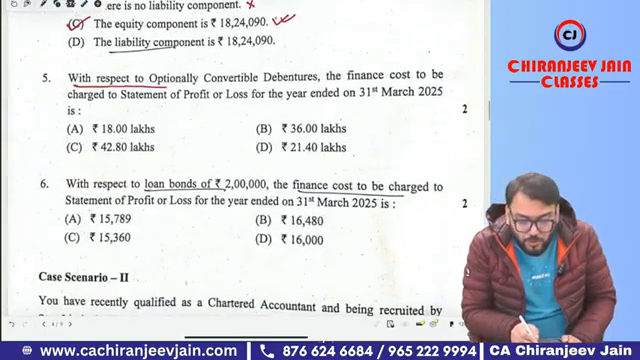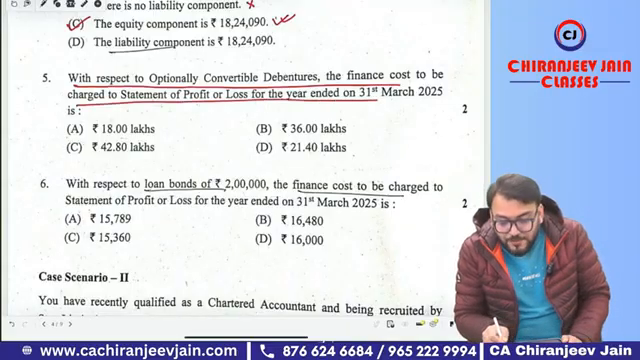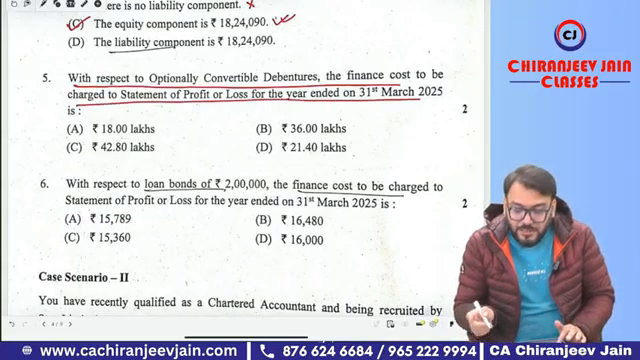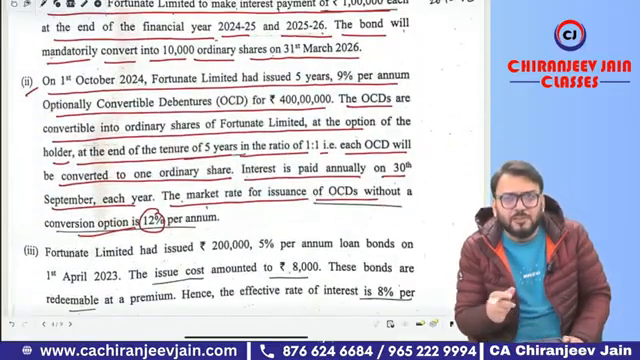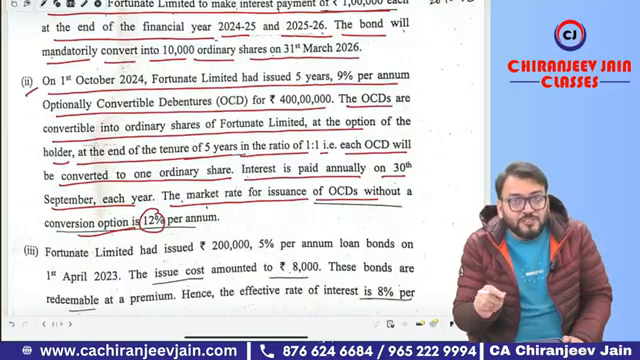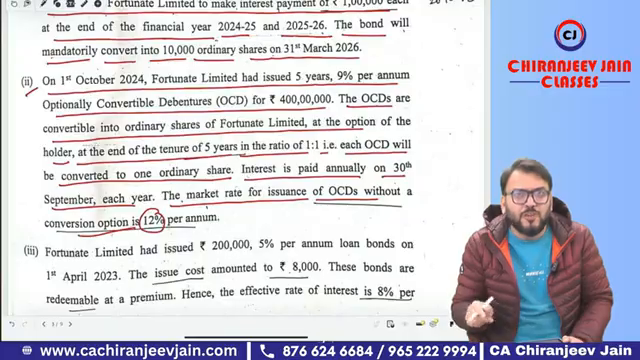With respect to OCD, the finance cost to be charged to SOPL for the year ended 31st March 2025. You can see it was issued during which year? On 1st October 2024. It means you need to calculate interest only for 6 months by applying EIR. So of course, first you need to find out the liability component.